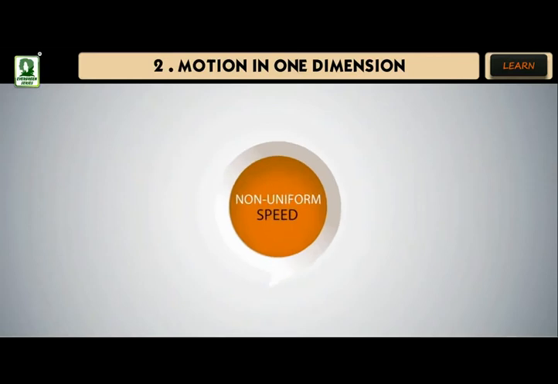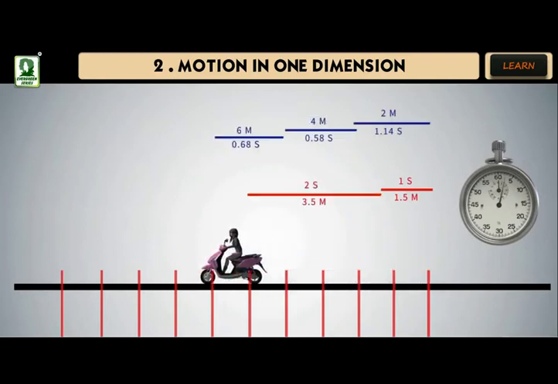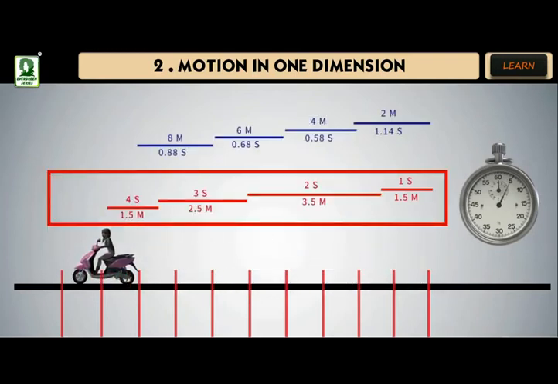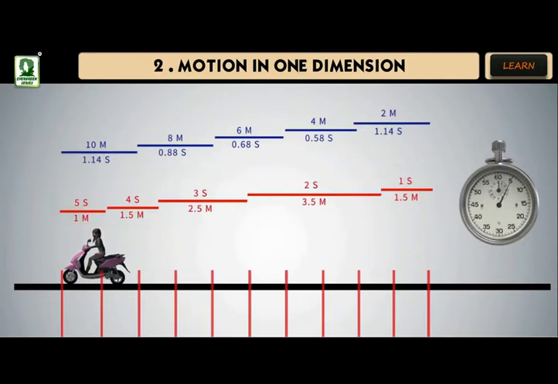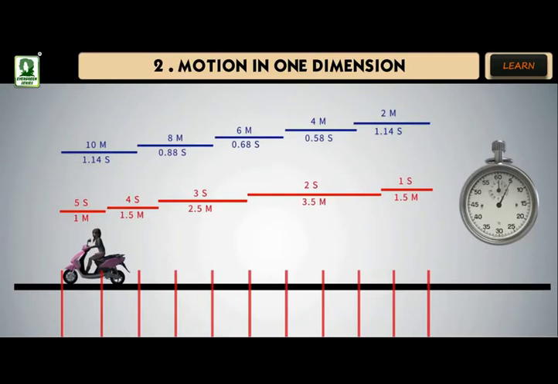Variable or non-uniform speed. If a body covers unequal distances in equal intervals of time, or equal distances in unequal intervals of time, then its speed is said to be non-uniform.